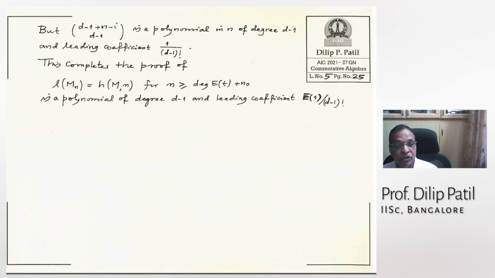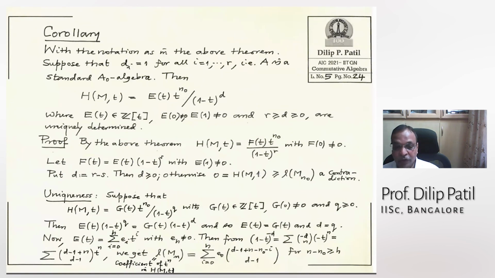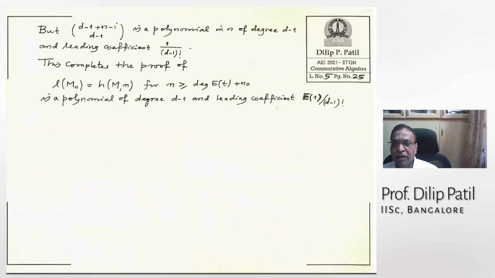So what we proved is that this Hilbert function of M is a polynomial function for large n of degree d minus 1, and its leading coefficient involves E(1), because this E_0 is E(1).